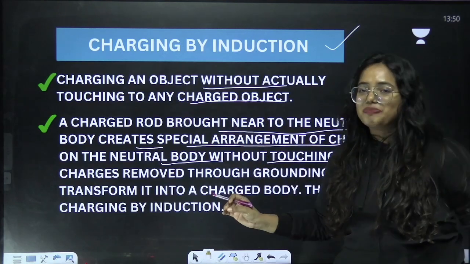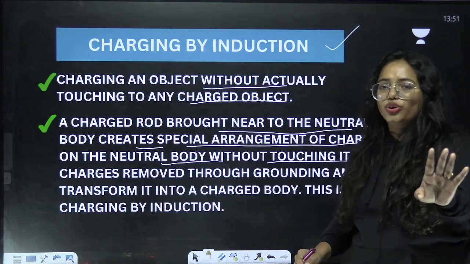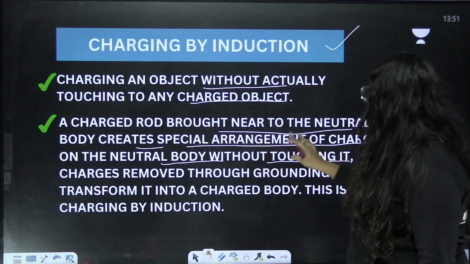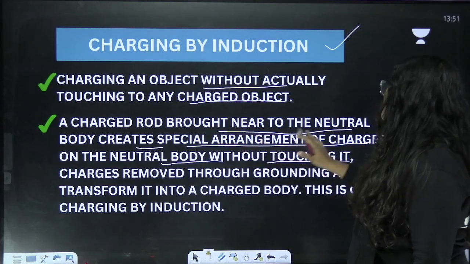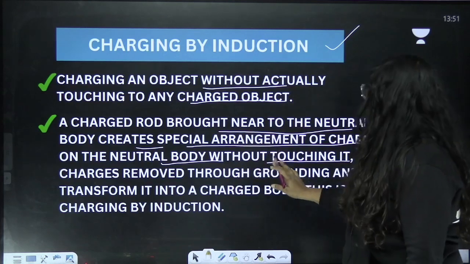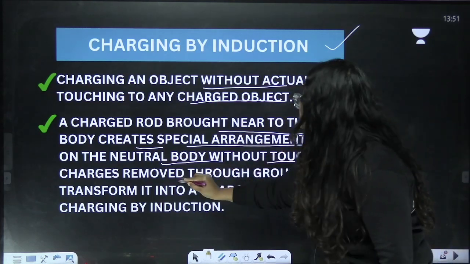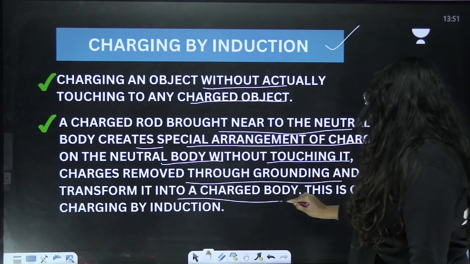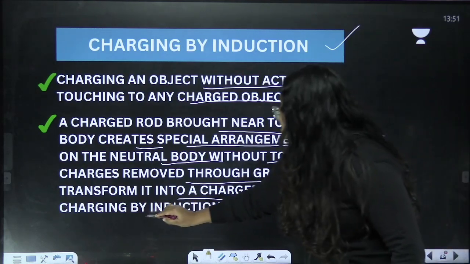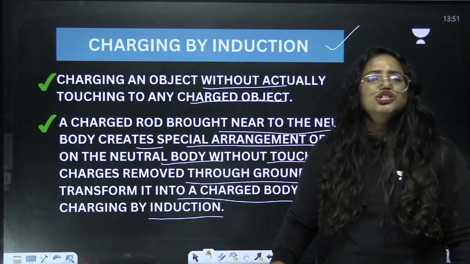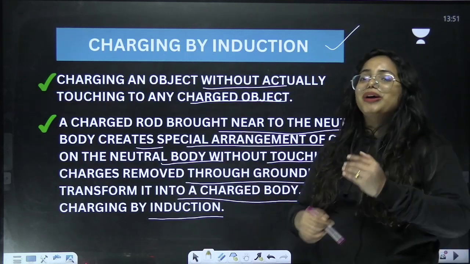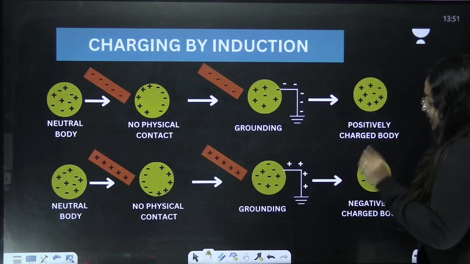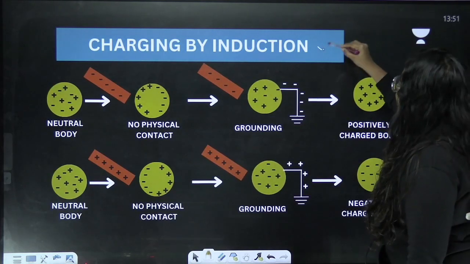I will give you a small representation on it so that you will understand it better. Don't worry. For now, you can simply learn the statement. A charged body brought near to the neutral body creates a special arrangement of charges on the neutral body without touching it, and charges removed through grounding transform it into a charged body. This is called charging by induction. When you learn this statement, you may have some confusions, so don't worry, that is why we have a representation here. Look at it, charging by induction.